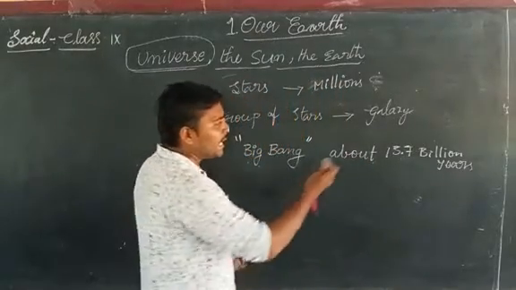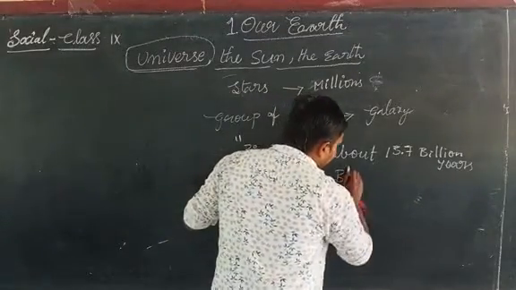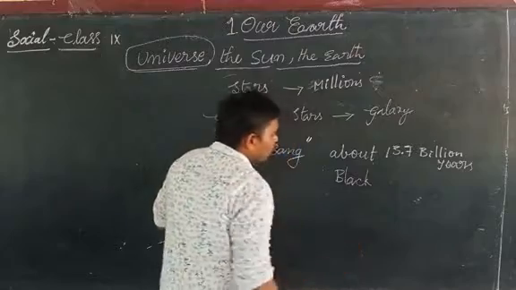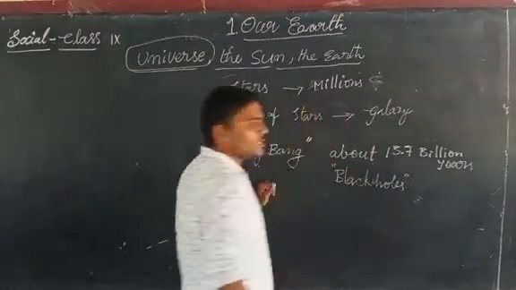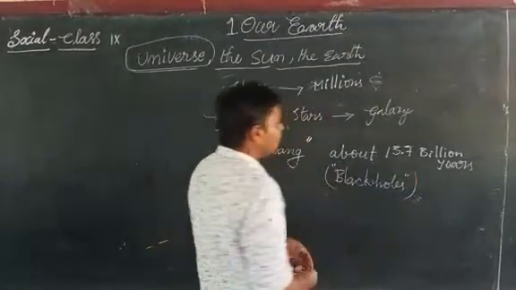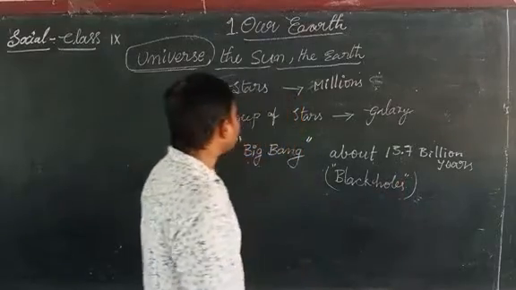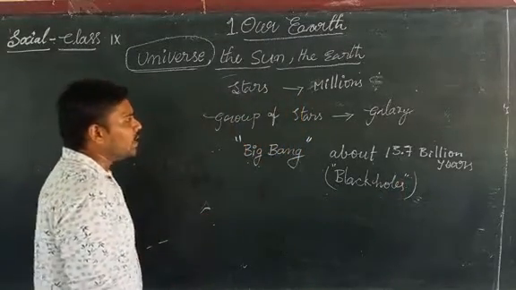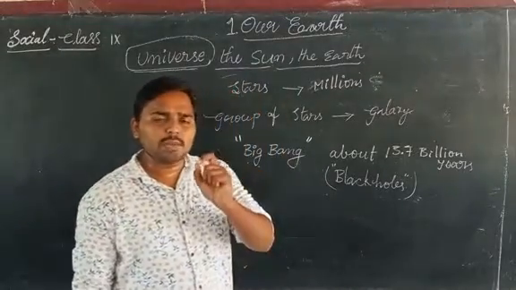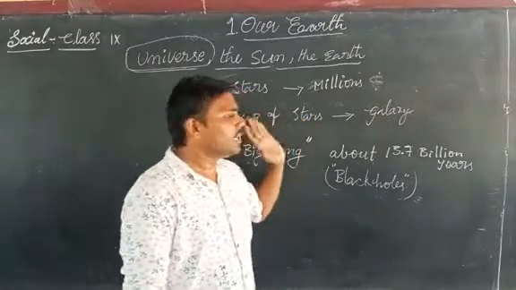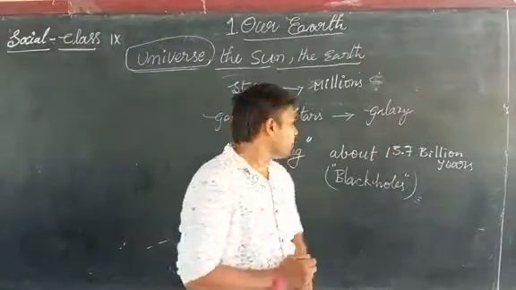These dying stars are technically called black holes. Nowadays we hear about black holes on some channels. The dying stars are called black holes. Once again, a group of stars is called a galaxy. Our solar system is a small part of the Milky Way galaxy. Like the Milky Way, there are billions of galaxies located in space.